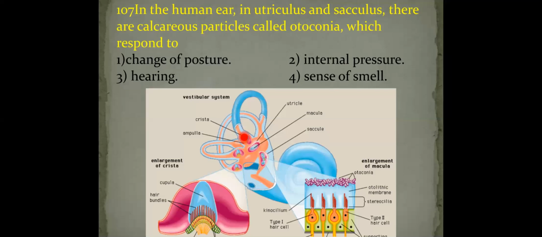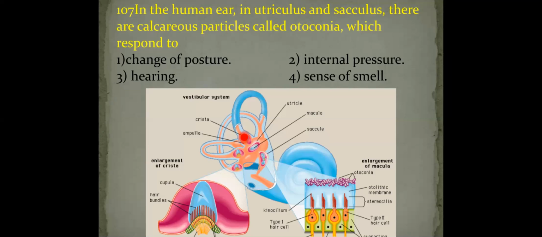The vestibular apparatus again consists of two parts, semicircular canals and the otolith organ. Semicircular canals are meant for dynamic equilibrium, that is, change of body position due to acceleration or rotation of the body, which is perceived by the semicircular canals.